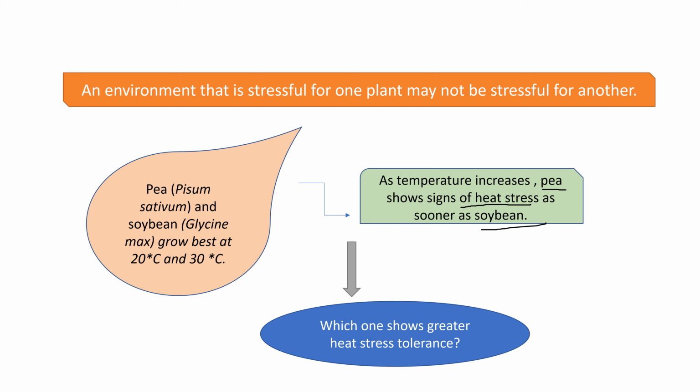Pea at 20 and soybean at 30. As temperature increases, that is, when environment change occurs, pea shows signs of heat stress sooner than soybean. So comment below which one shows greater heat stress tolerance.